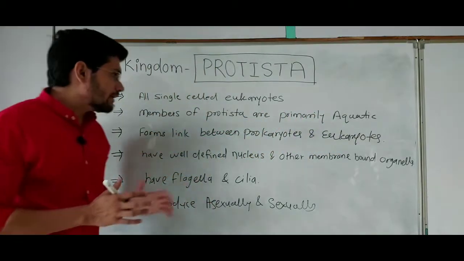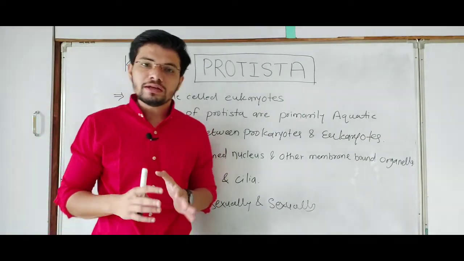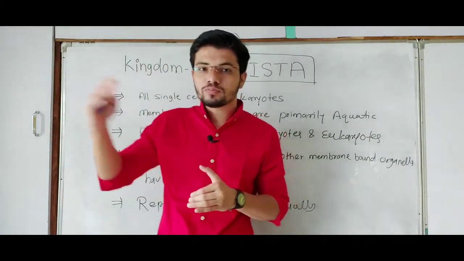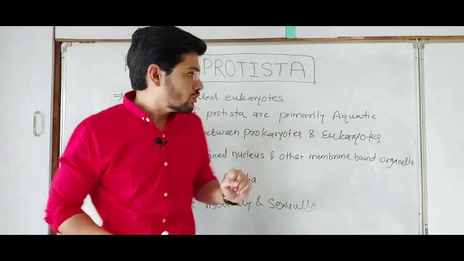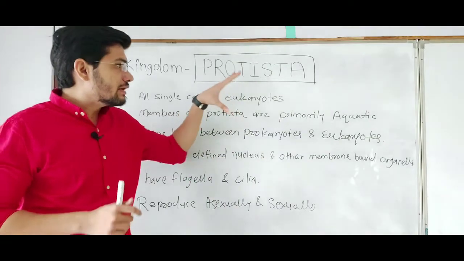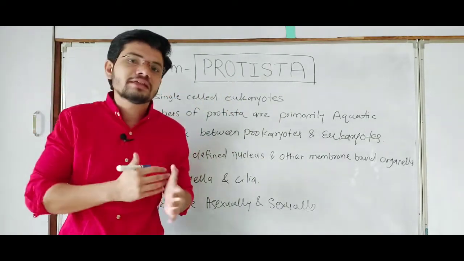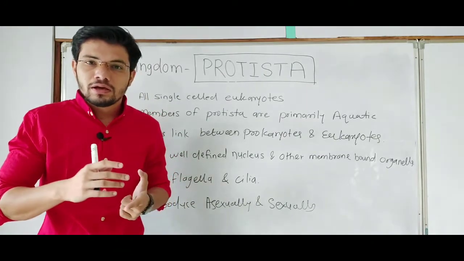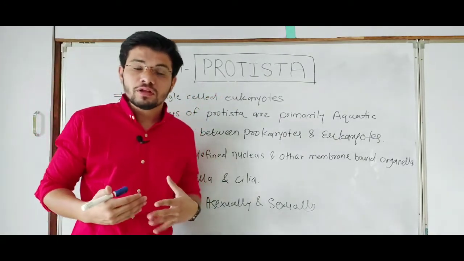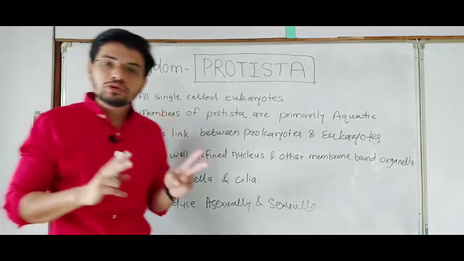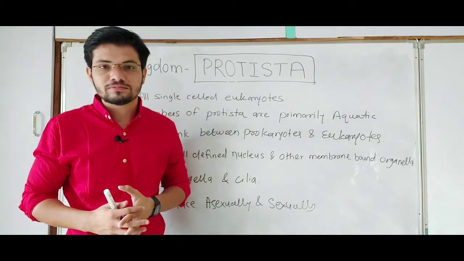They form a link between prokaryotes and eukaryotes, which means we all know that kingdom Monera includes prokaryotes and the other four include eukaryotic organisms. So the kingdom Protista will be the connecting link between kingdom Monera and the other kingdoms, which means Protista will have characters of both kingdom Monera and the other kingdoms.